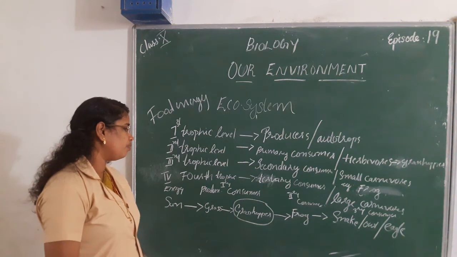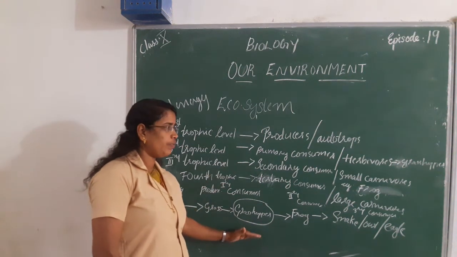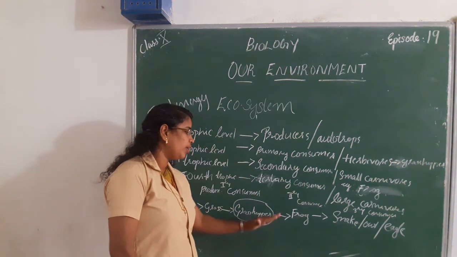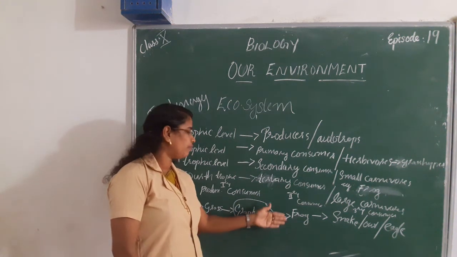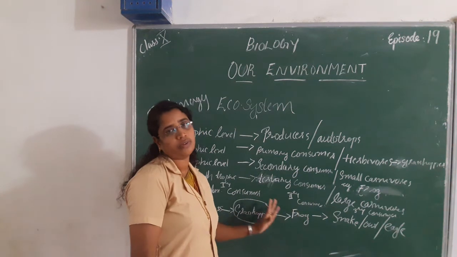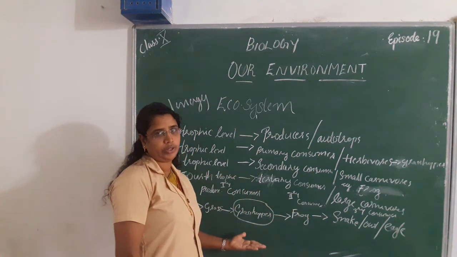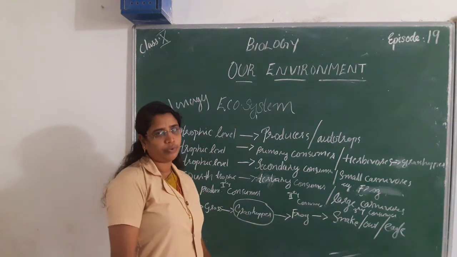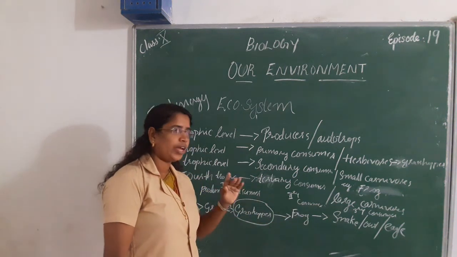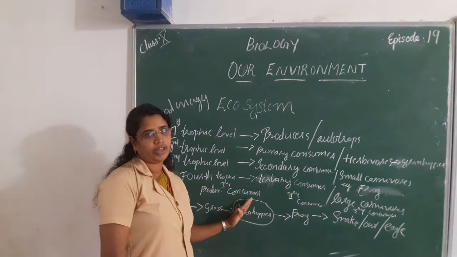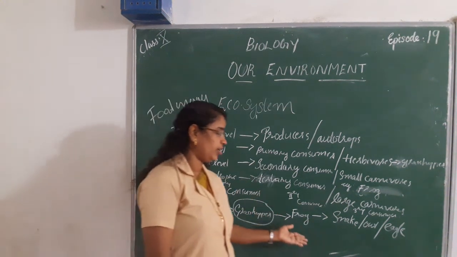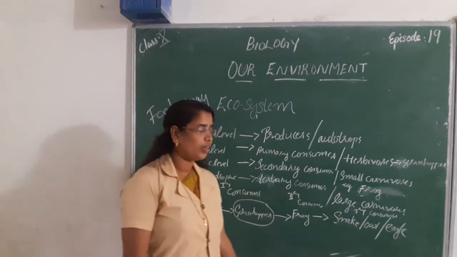Yes, if we remove grasshoppers from here, the next trophic level animals like frogs lose their food. That leads to the absence of frogs from that particular area. And what happens to the next level, that is tertiary consumers?